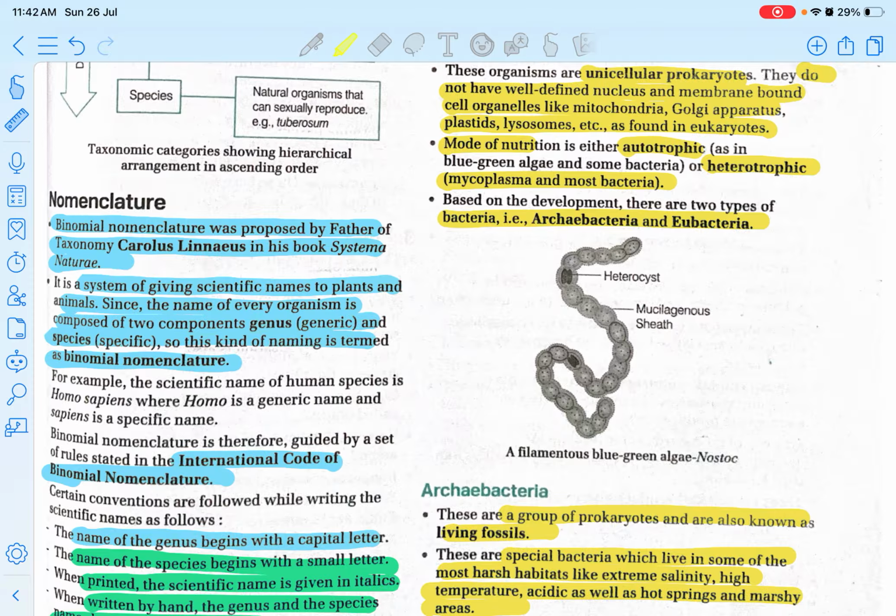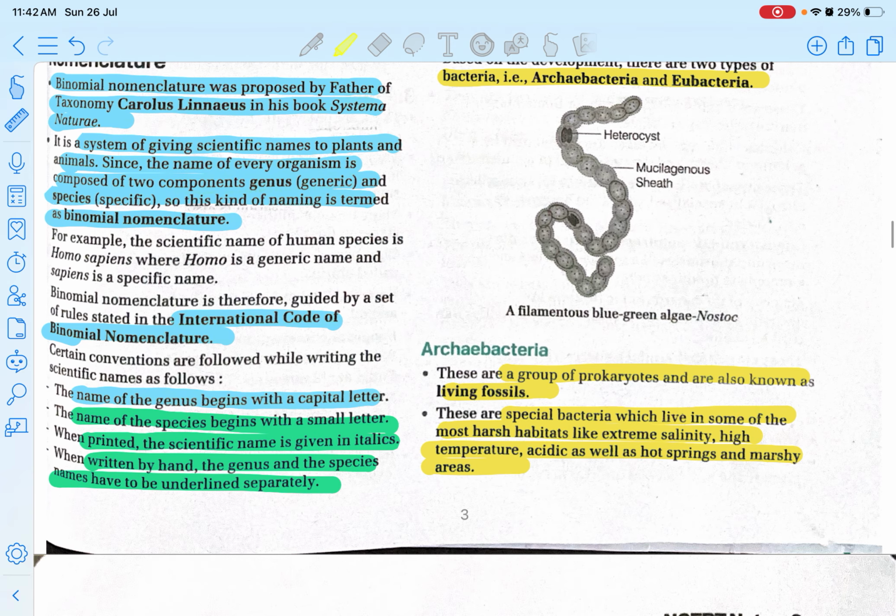For example, the scientific name of human species is Homo sapiens, where Homo is a generic name and sapiens is a specific name. Binomial nomenclature is therefore guided by a set of rules stated in the International Code of Binomial Nomenclature. So basically, these are some conventions. These are good to know information. Might be asked in the BPSC also.